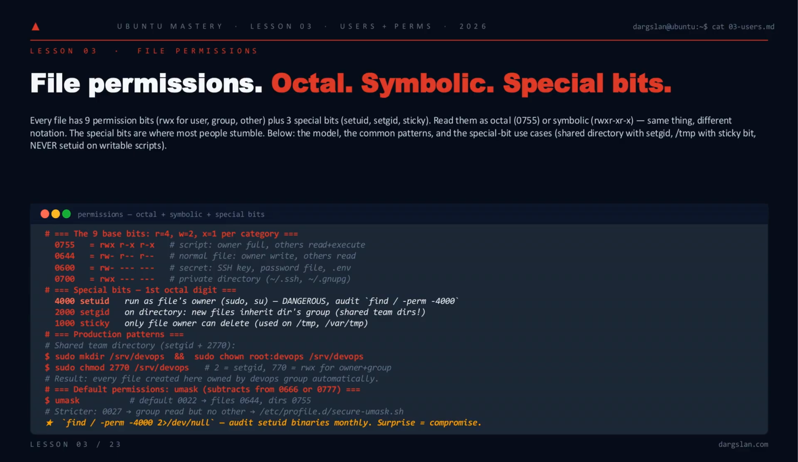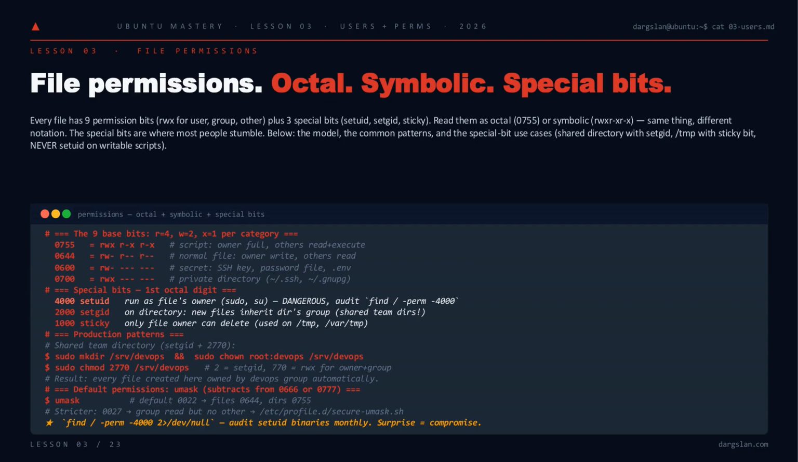The special bits are the trapdoors. Setgid on a shared directory makes every new file inherit the group. That's how /srv/devops actually works for a team. Sticky on /tmp keeps users from deleting each other's files. And setuid, audit it monthly with find -perm -4000. A new setuid binary you didn't put there is not a feature.